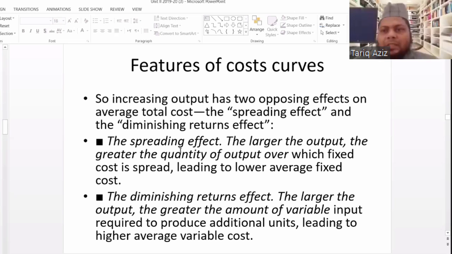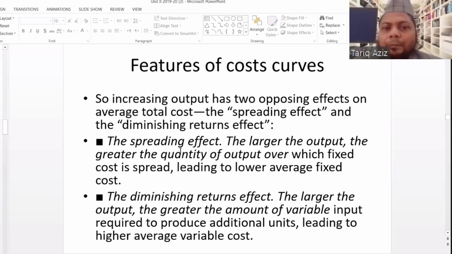So these are basically two effects. The first is the spreading effect, and the second is the diminishing returns effect. In the initial stage, the spreading effect is more into operation. That is why initially the average cost decreases.